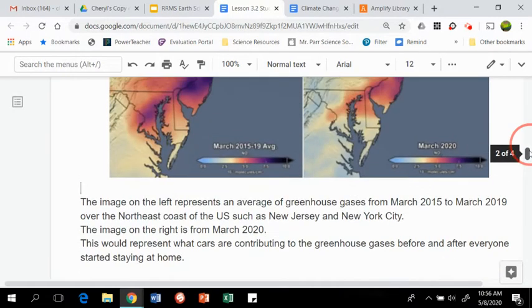The image on the left represents an average of greenhouse gases from March 2015 to March 2019 over the northeast coast of the U.S., such as New Jersey and New York City. The image on the right is from March 2020. This would represent what cars are contributing to the greenhouse gases before and after everyone started staying at home.